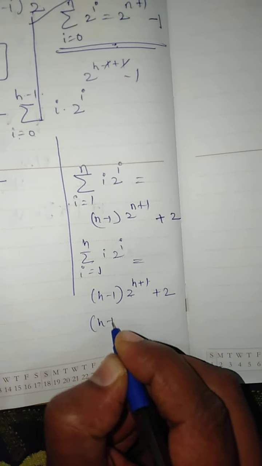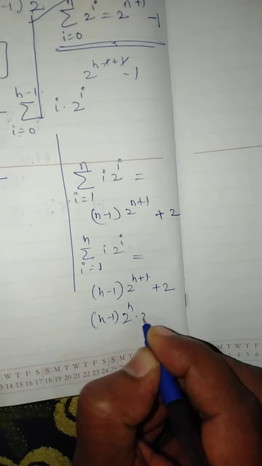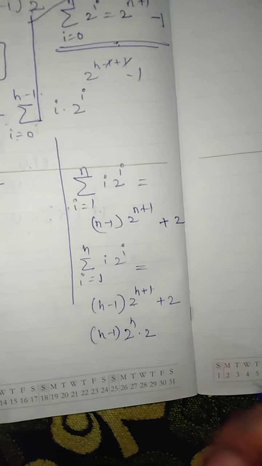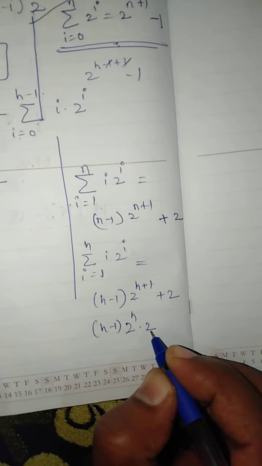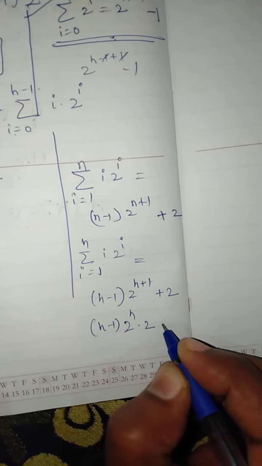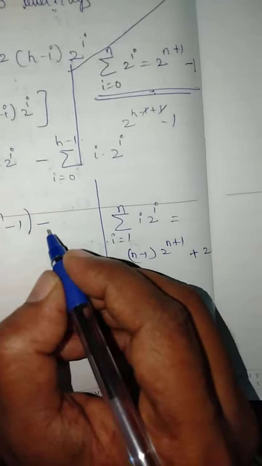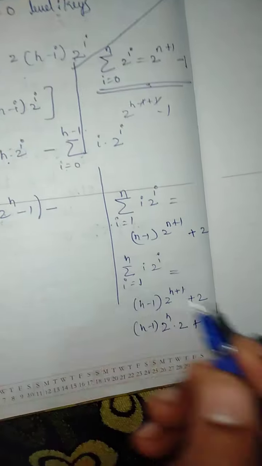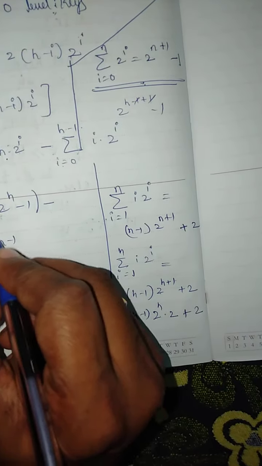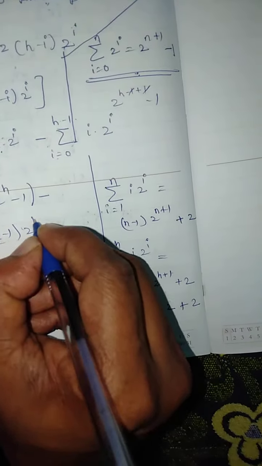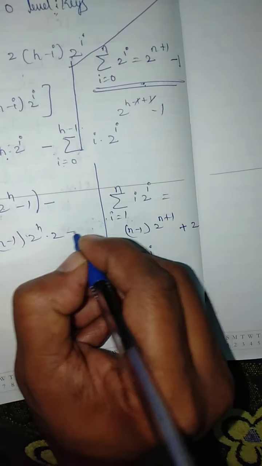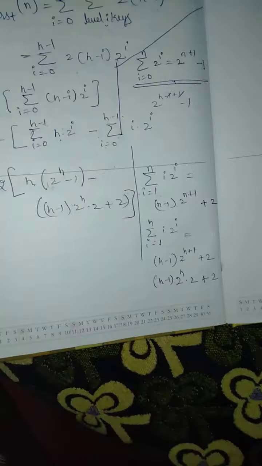It is 2 to the power h into 2. Any doubt? So I will put this here: h minus 1 into 2 to the power h into 2, plus 2, okay.